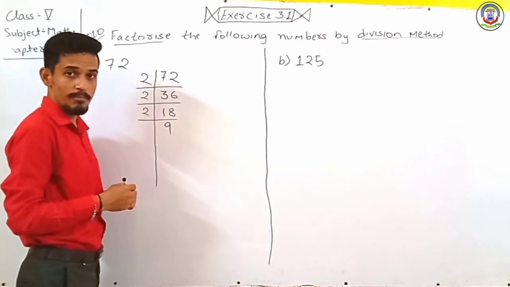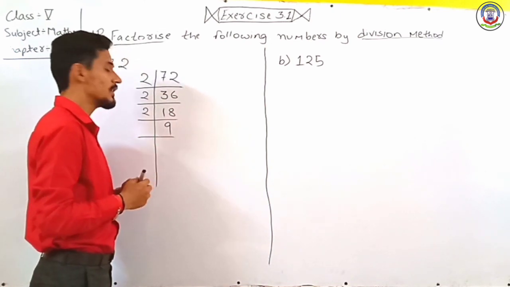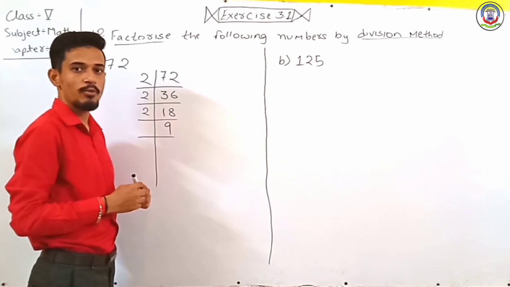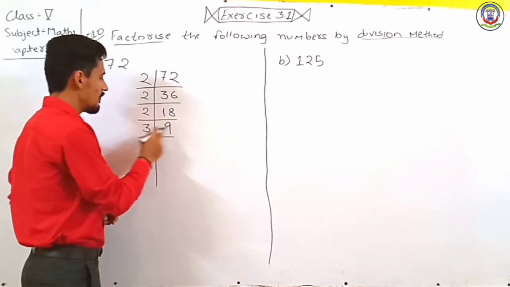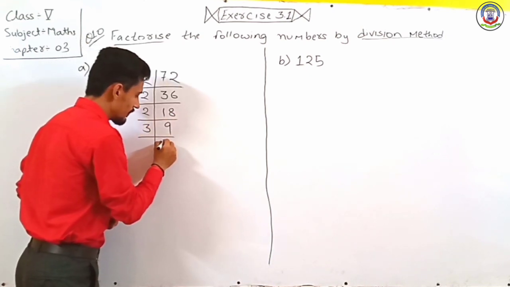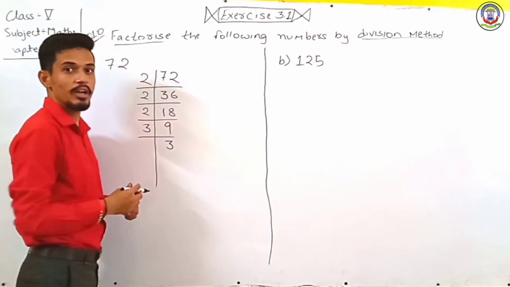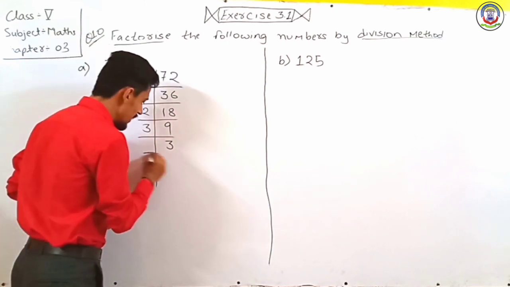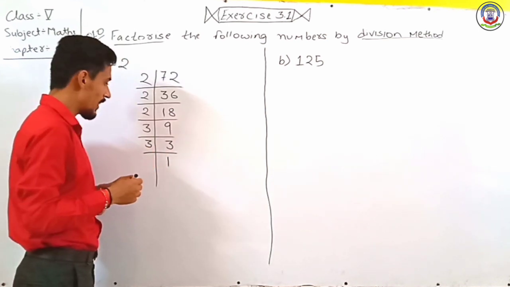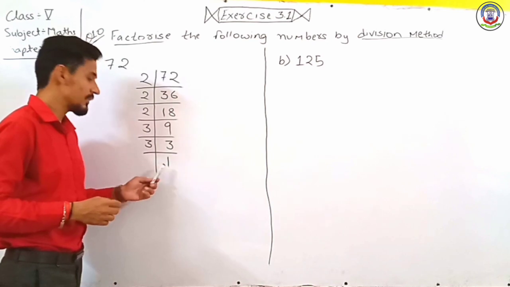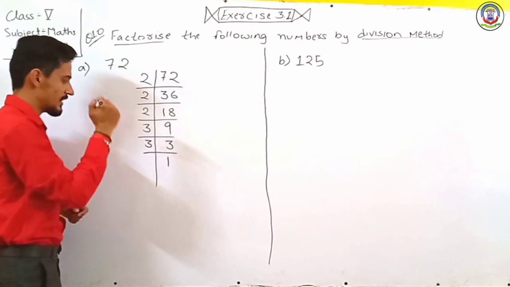Next, 9 is also a composite number, so it is also divisible by a prime number. So when we divide by any number, we have to know the divisibility rule. So 9 is divisible by 3. So when we divide 9 by 3, it gives us 3. So lastly we have 3. It is a prime number and it is divisible by the same prime number. So we will get 1. So 3 divided by 3 is 1. When we get 1, that sum is over for solution. Now this is our factorization.